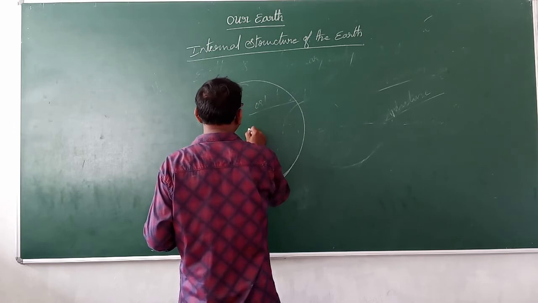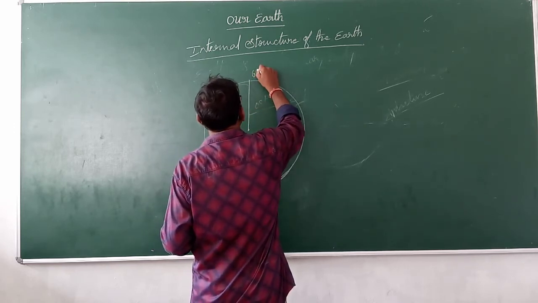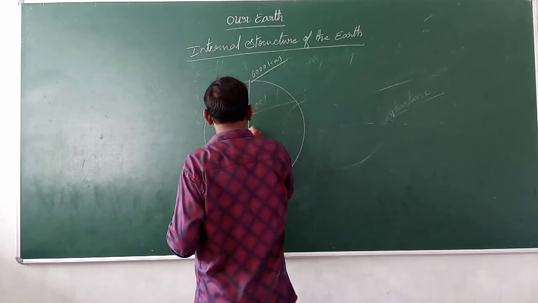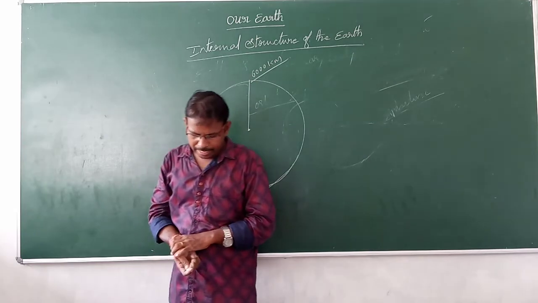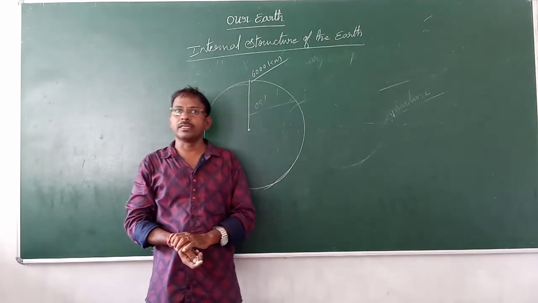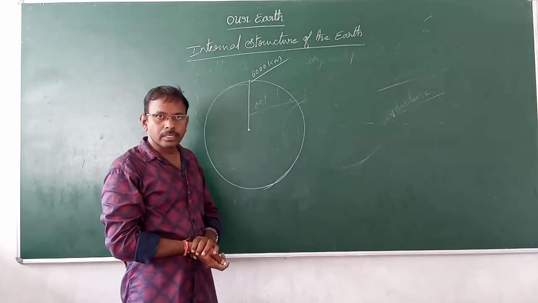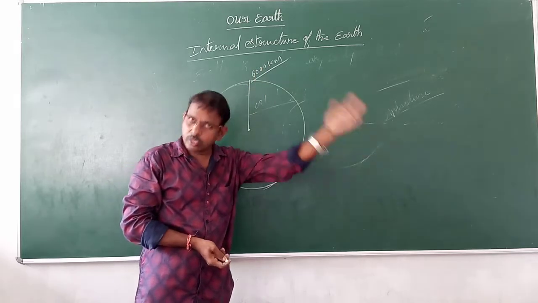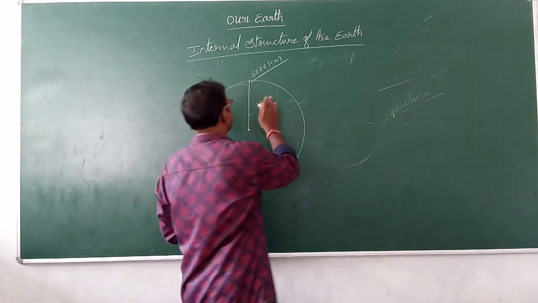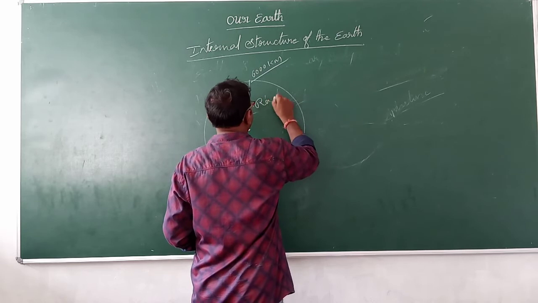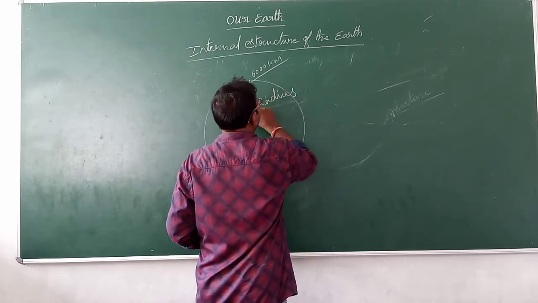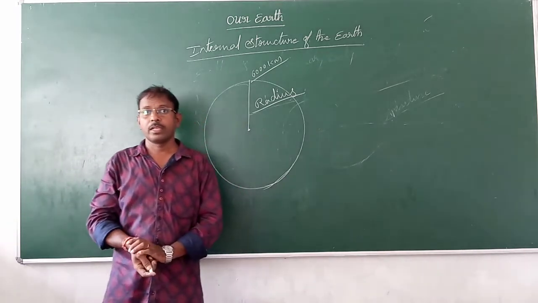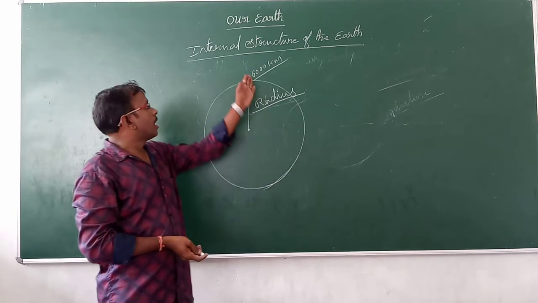From center to top, 6,000 kilometers. That is the radius of the Earth. We can say the radius of the Earth, or the distance from the center to the top, is 6,000 kilometers. This is Earth's radius. So here, a lot of observations.